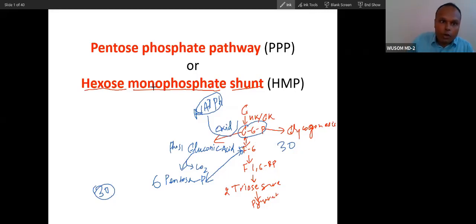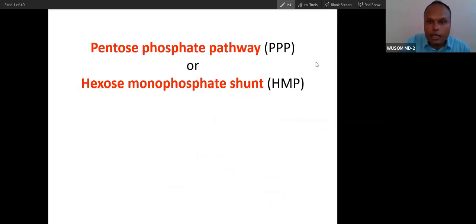If you can link the name with the pathway, then you can remember many things. First, this is the source of pentose phosphate, and it is a shunt to produce NADPH. It diverts from glucose 6-phosphate and joins back at fructose 6-phosphate. So it diverts and joins here. This is why it is called hexose monophosphate shunt. Just remember that.